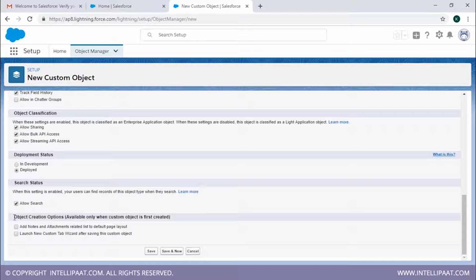Then the next section is object creation options. So yes, we'll have add notes and attachments related list to default page layout. Also, we'll have launch new custom tab wizard after saving this custom object. Now, why do we need this? The reason why we ticked this particular field was because we want that after we have just created this particular object, when we click on save, there are other things that we want in the object. We're going to see that when we click on save, but for now we just understand that you need to click on this to have certain customizable things. So we're just going to click on save.